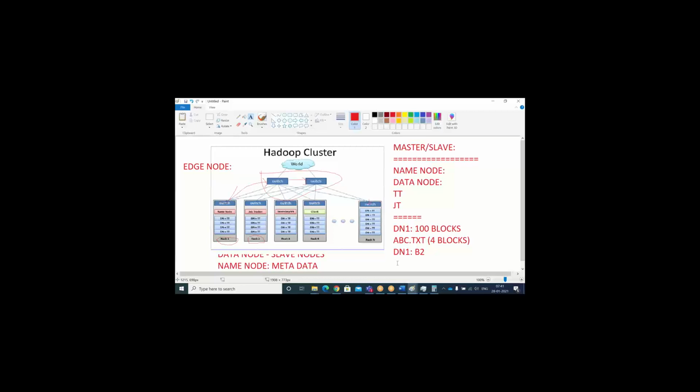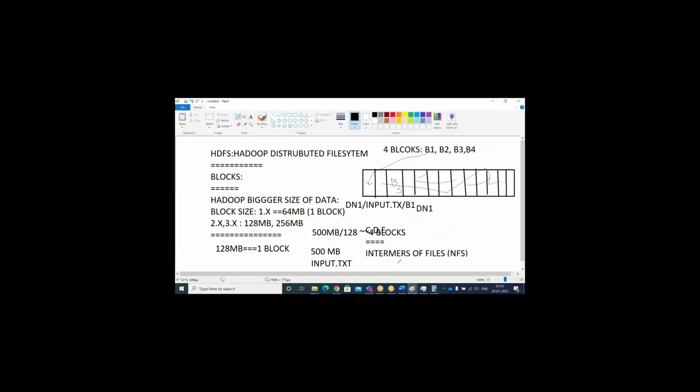And what about the rest of the data here? See here, 500 MB, 128 MB, once you have done it, it's not coming exactly to 4, right? It comes to 3, and then some portion of data is left. That also will be treated as a block and stored in a different block.